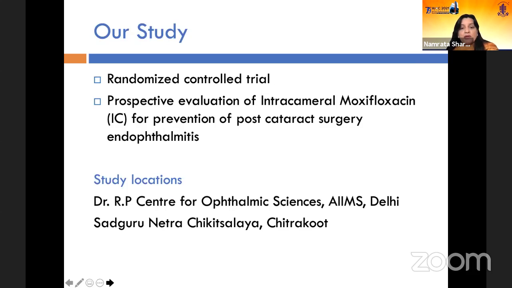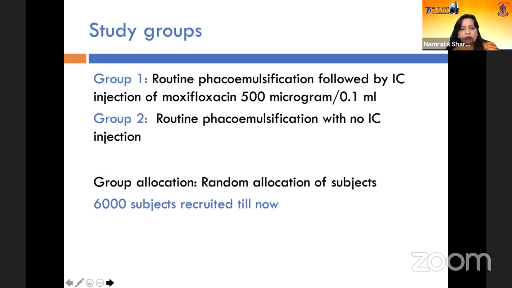Now, we did this randomized controlled study, which is the first ever, I think. Even ASCRS had planned to do this study, but could not because of the funding problem. And we are thankful to CIPLA for sponsoring this study, the prospective evaluation of intracameral moxifloxacin for prevention of post-cataract surgery endophthalmitis. The two centers were RP Center for Ophthalmic Sciences and Sadhguru Netra Chikitsalaya, Chitrakoot, and we are thankful to them.